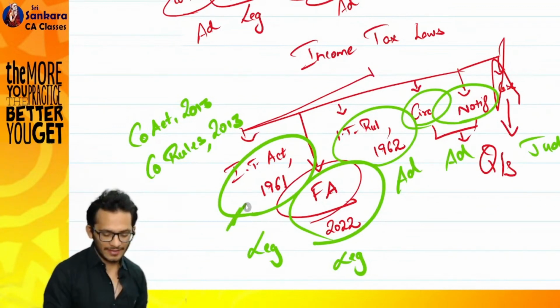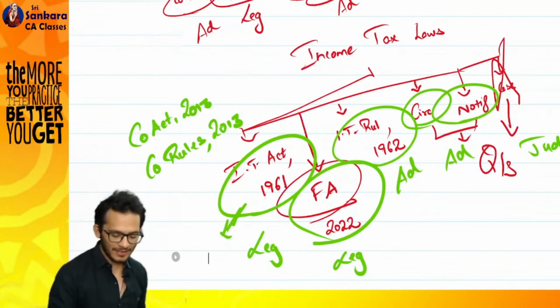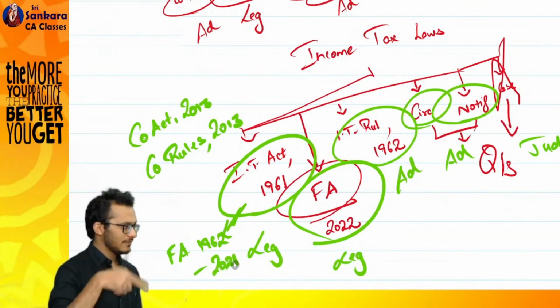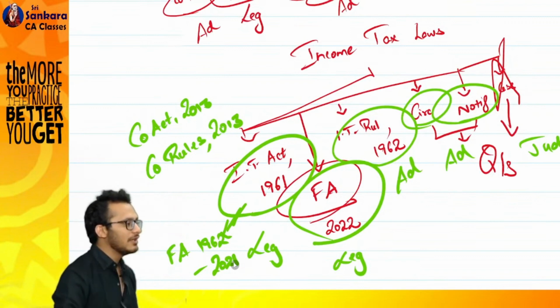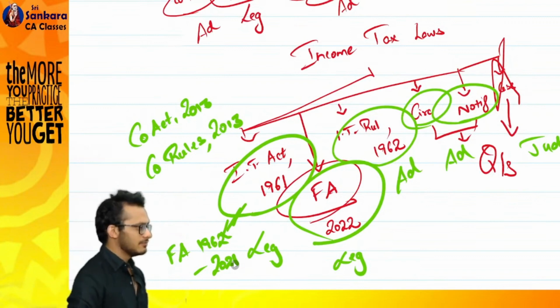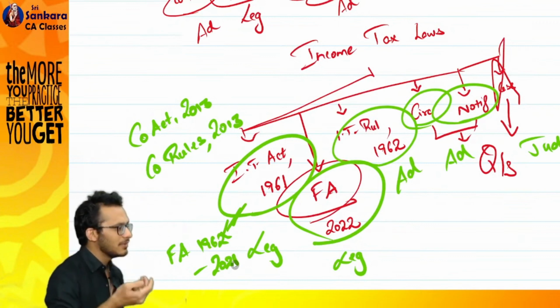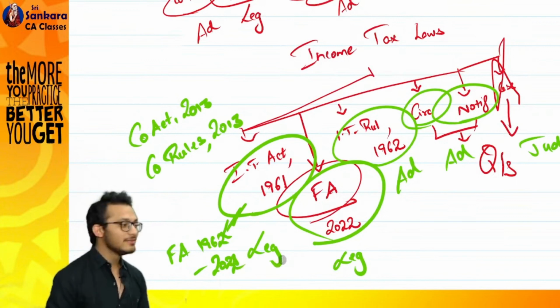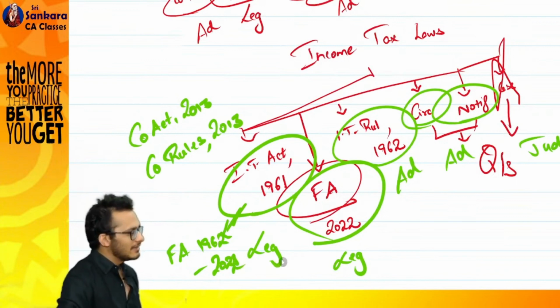Technically, when I read Income Tax Act 1961, I am reading Income Tax Act 1961 along with Finance Act 1962 to 2021 in one leg. Second leg, I am reading Finance Act 2020. Next year when you come back, we will read what? This will become Finance Act 2022 along with Finance Act 2020.